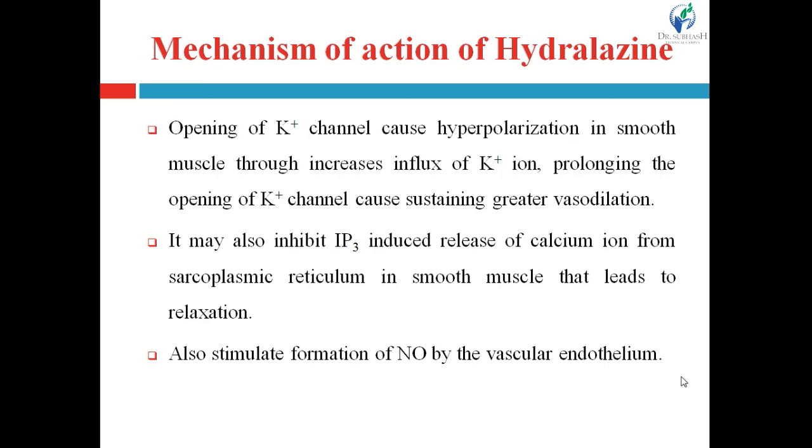Nitric oxide first binds with the protein receptor and triggers the formation of cyclic GMP. Elevated concentration of cyclic GMP inhibits the phosphorylation of the MLCK. Thereby the activation of myosin and its binding to the actin is inhibited, and that's why muscle contraction is inhibited. So it will lead to vasodilation.